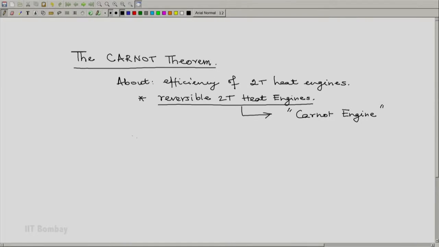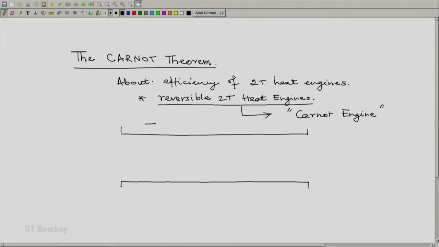What is this theorem about? Let us sketch a figure to appreciate what the theorem is about before proving it. Let us say that we have two systems, two thermal energy reservoirs at distinct temperatures T1 and T2. It is given that in a thermodynamic sense T1 is greater than T2, and we consider two engines, one any engine E working between T1 and T2,